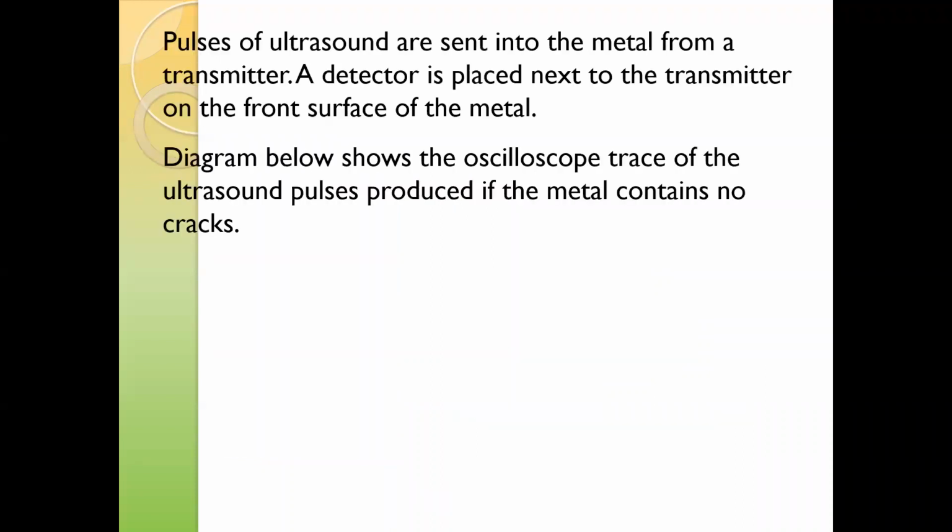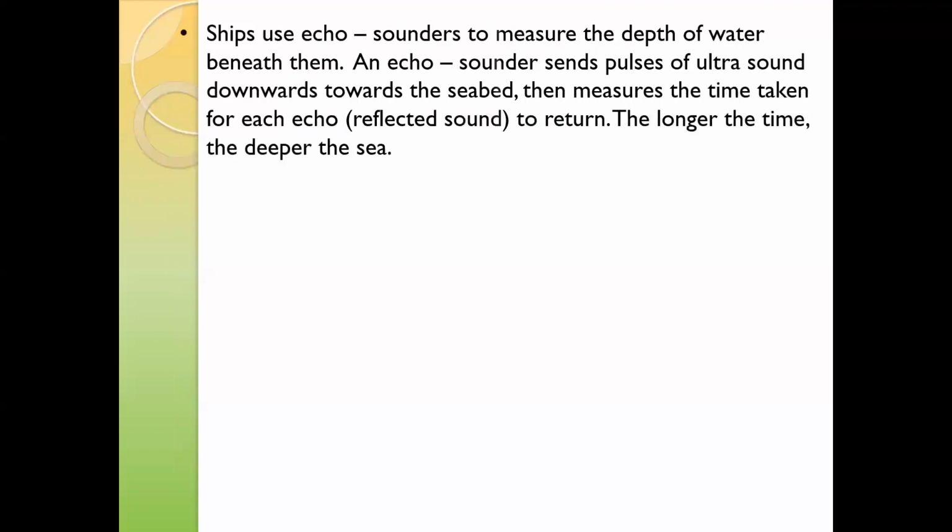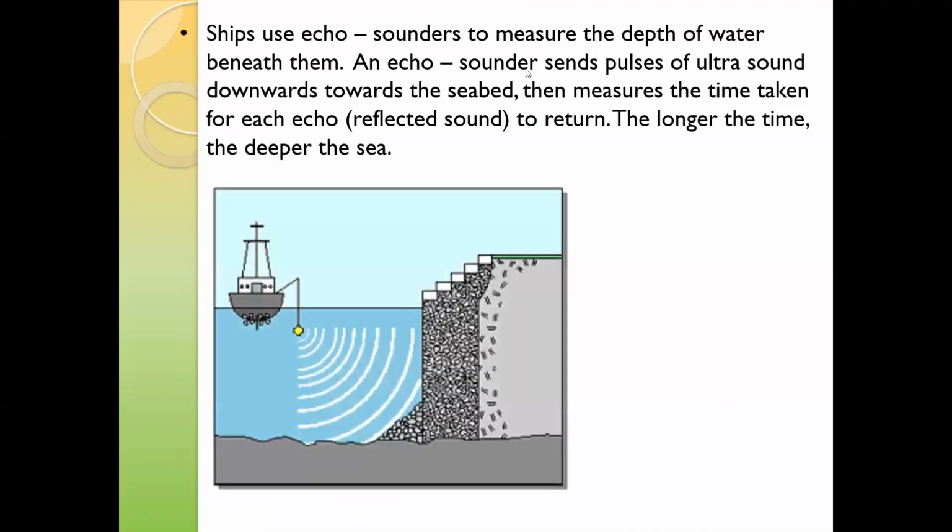In the same way, ships also use ultrasound. Ultrasound means sound which has a higher frequency than the audible range, which is more than 20,000. So ships also use this pulse echo technique.